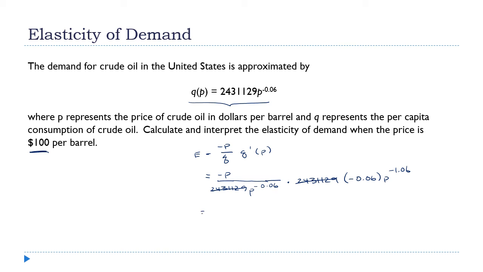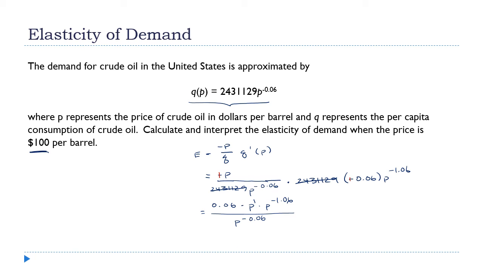Then what happens? Let's see. The two negative signs cancel each other. So I'm left with 0.06 times p to the negative 1.06 divided by p to the negative 0.06. Now, you know how we do exponents. You add them all up, well, you add in the numerator when you're multiplying. So this is a 1.